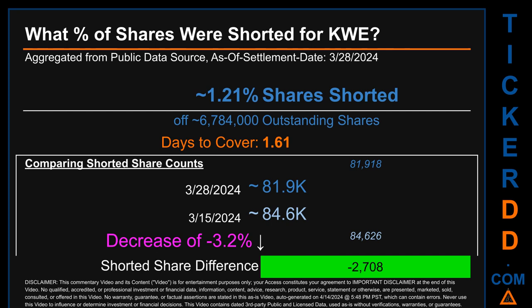When I compare the current 2-week period data snapshot against the previous period, ending in settlement date, March 15, 2024, I find that the current snapshot had roughly 2.7 thousand less shares shorted. This means that, compared to the previous snapshot, the current snapshot has a decrease of minus 3.2% of shorted shares.